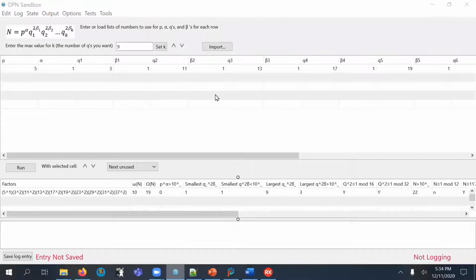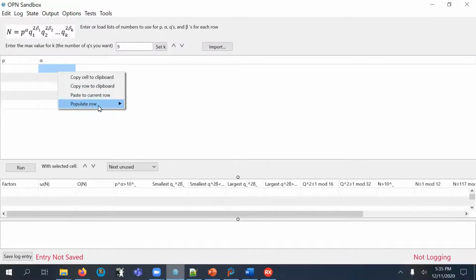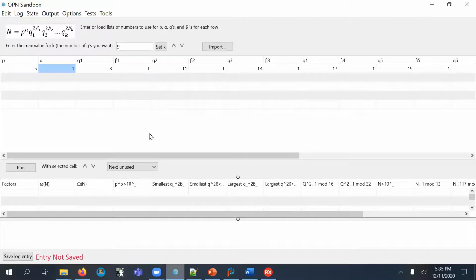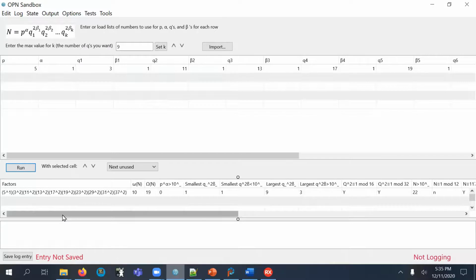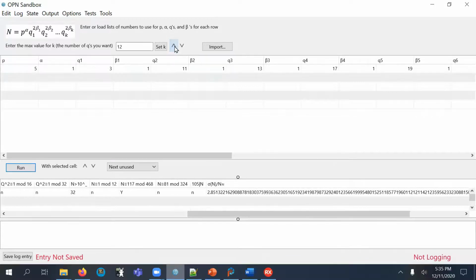The idea of OPN Sandbox was about taking an n that is specified in its prime factorization, and then just tinkering with the numbers and seeing what there is to see. One of the first things I noticed when I started using version 1.2 as it was originally intended to be used was that the abundancy was very easy to get to a value over 3.